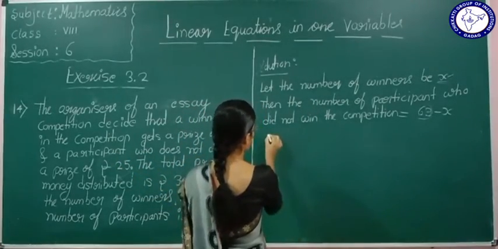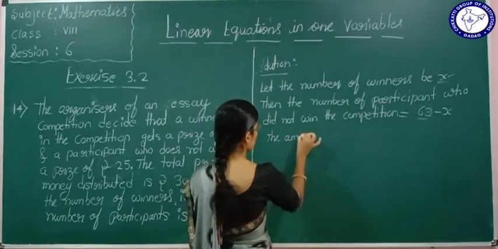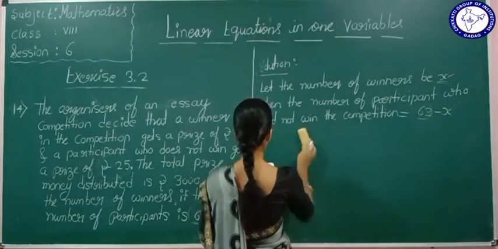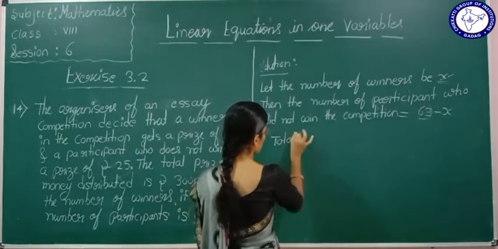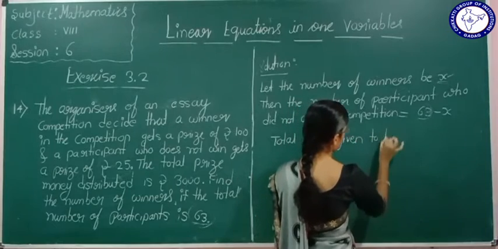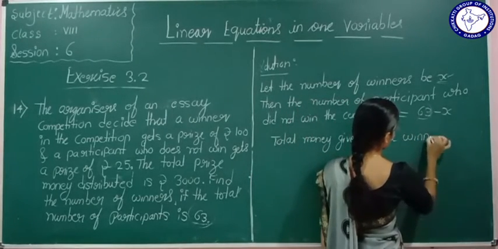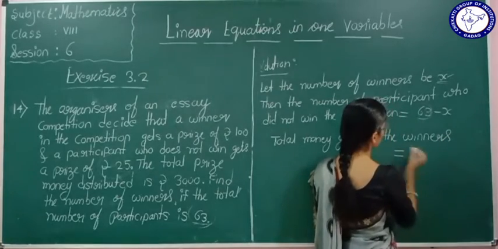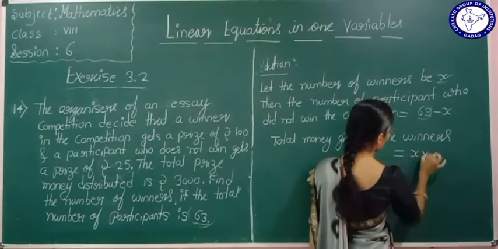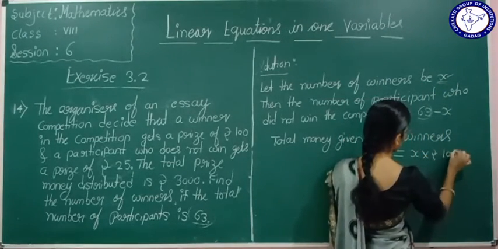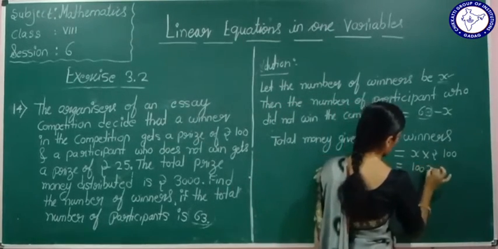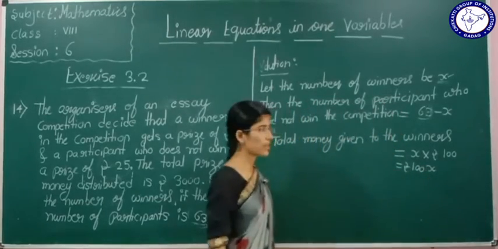Write down here the total money. Total money given to the winners is what? Number of winners is x, multiplied by rupees 100. Yes or no? It will be 100x.